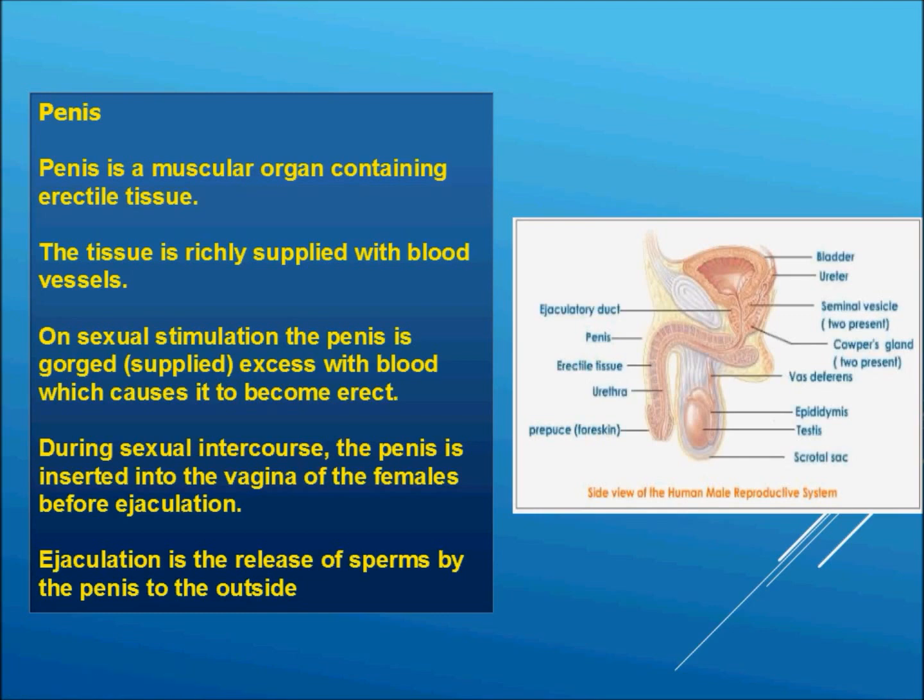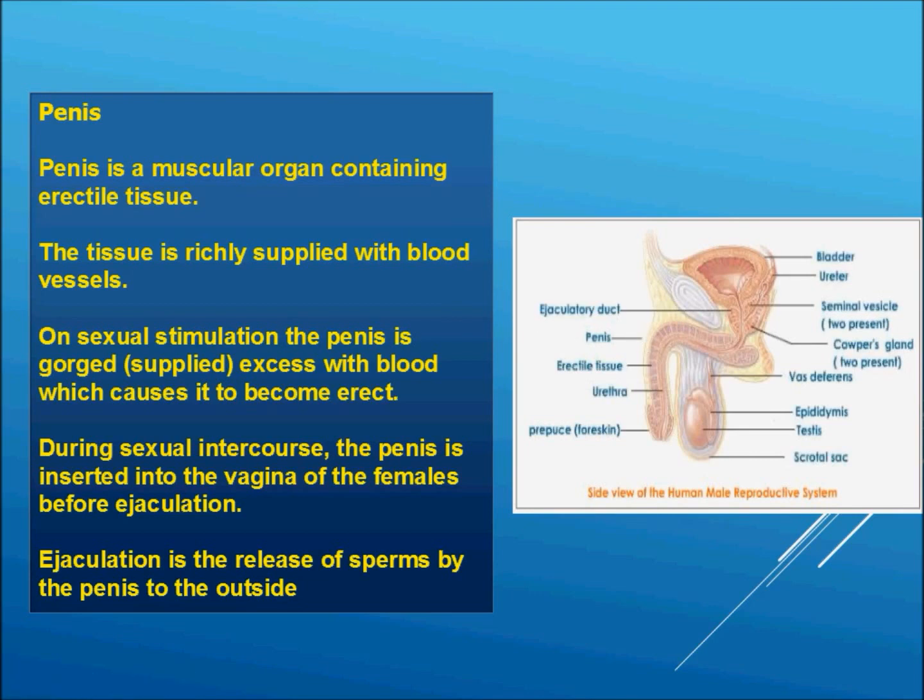And these tissues are richly supplied with blood vessels. When a man has desire for sex, on sexual stimulation, the penis is gorged. Gorged means supplied in excess with blood, which causes it to become erect. That means it becomes 90 degrees to the body.